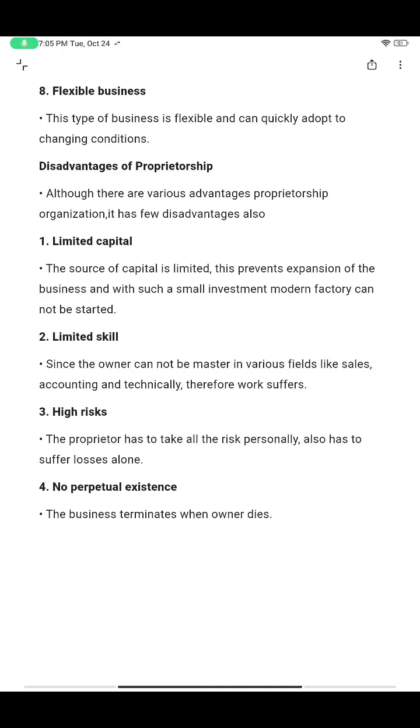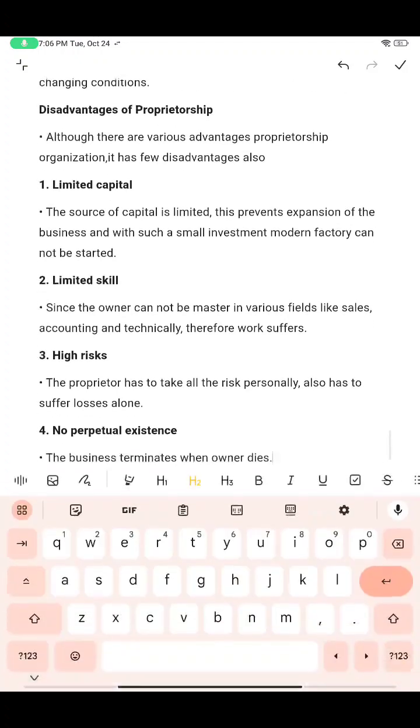And then limited skill. The owner has to manage the complete thing, and the owner cannot be a master in every field, like sales, accounting, and technical work. So the workload will be a bit more when the business is started, until it reaches proper marketing.